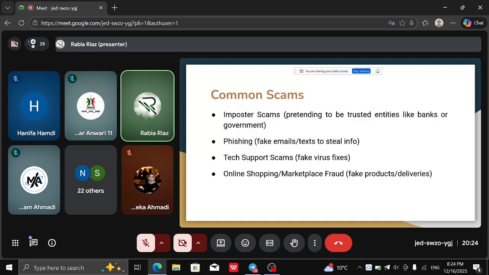Next we have online shopping or marketplace scams. When you go shopping online, there are multiple resources from where you can shop, but not all of them are true, not all of them are genuine. Some of them are fake, and they will ask you for money in advance before delivering the item. They will ask you to send the payment before receiving the item, right?